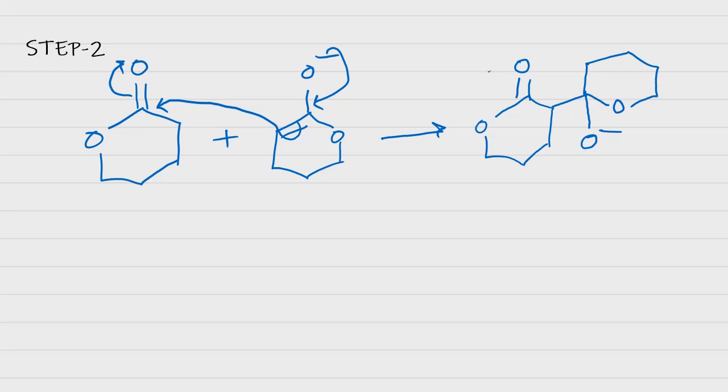But here this tetrahedral intermediate does not decompose to give any alkoxide product, because that alkoxide cannot leave the molecule. So it abstracts a proton from the water molecule, giving an aldol type product.